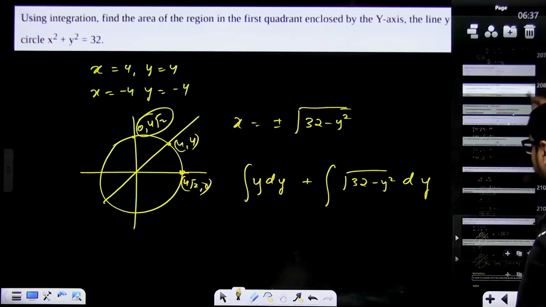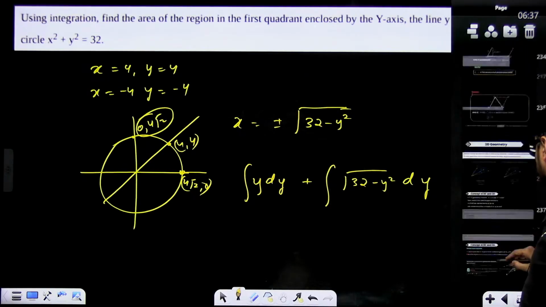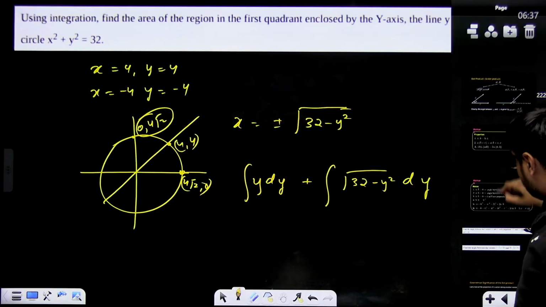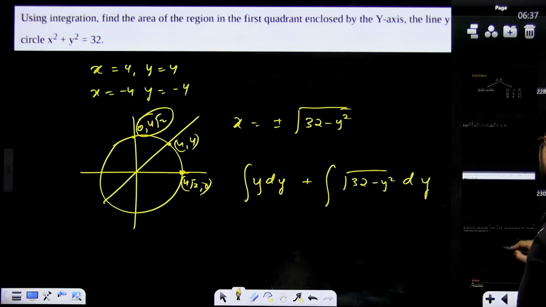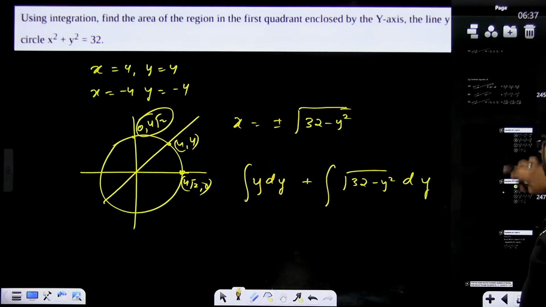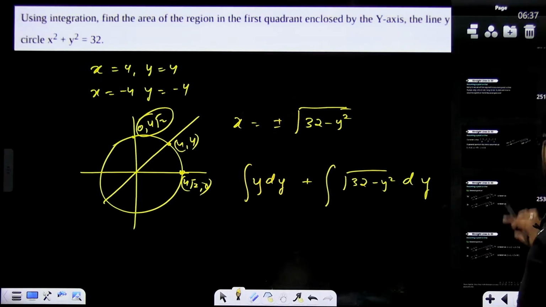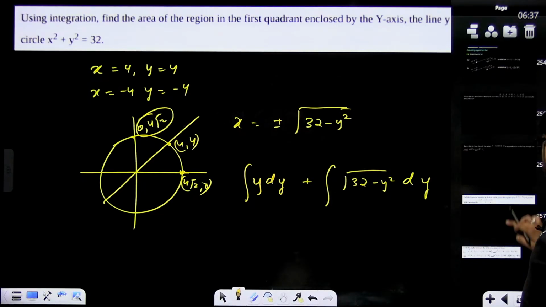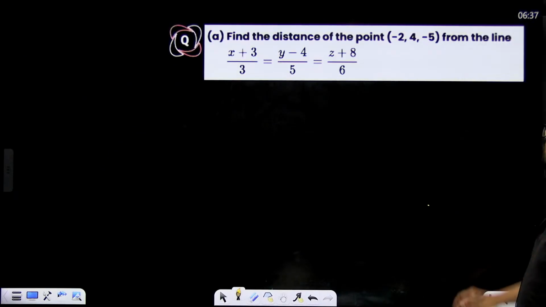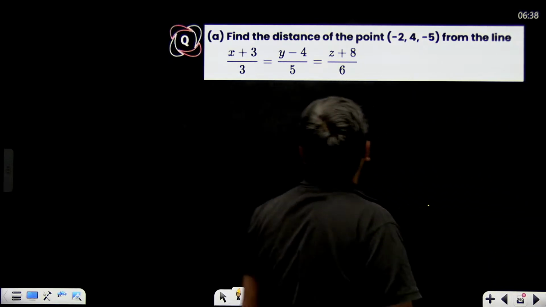Rahul Sharma, foot of perpendicular in 3D. Okay, I'll tell. I have that. This one.